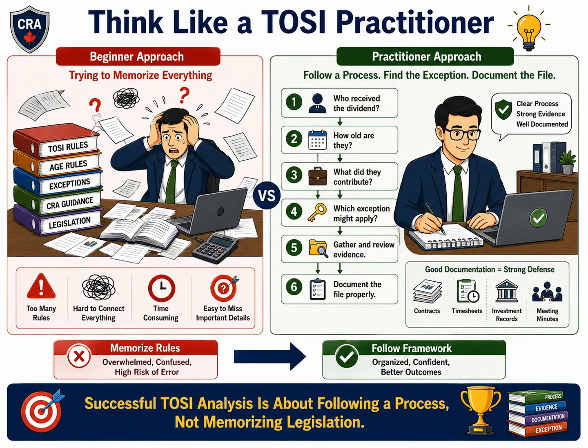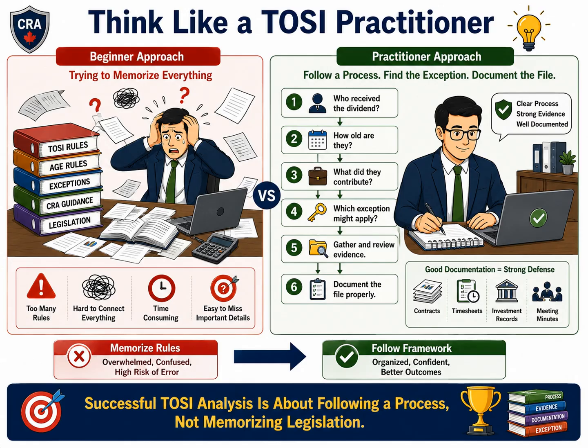One of the biggest mistakes people make when learning the TOSI rules is believing they need to memorize every piece of legislation, every exception, and every technical detail before they can analyze a dividend situation. That approach often leads to frustration, confusion, and missed issues. The beginner approach is usually rule-focused.